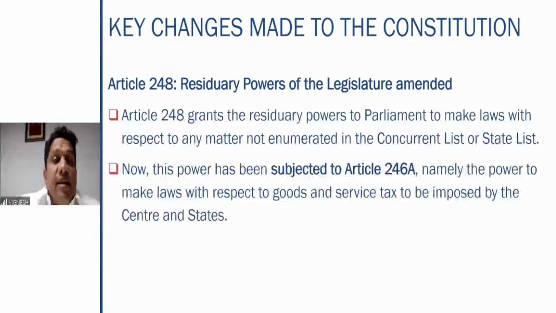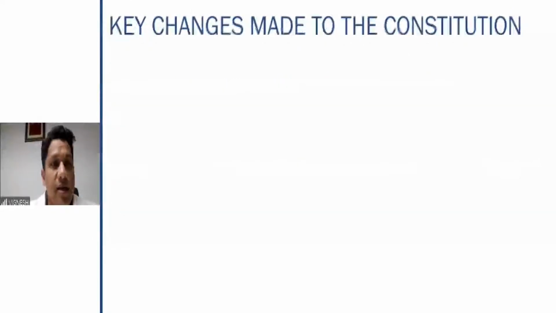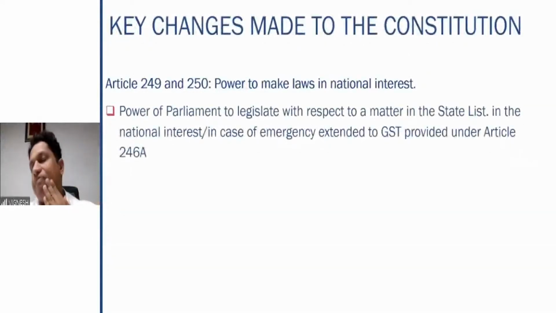That means the residuary powers of the legislature are subject to 246A. Why? Because 246A needs the approval of both the central and the state governments to make any changes. So that is why an amendment also had to be done in Article 248.